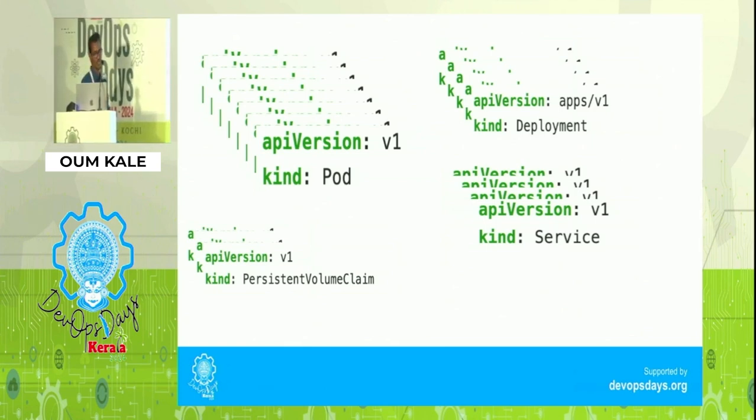These are just a few examples, like PersistentVolumeClaim. Suppose we have already created a volume, and we have a deployment or StatefulSet. We have a 100 GB volume, but we want only 10 GB. We will create the PersistentVolumeClaim with 10 GB and update that in the StatefulSet. So these are individual resources performing their own responsibilities, and this is the combination. After combining all of them, that's the orchestration, which is basically what happens around Kubernetes.